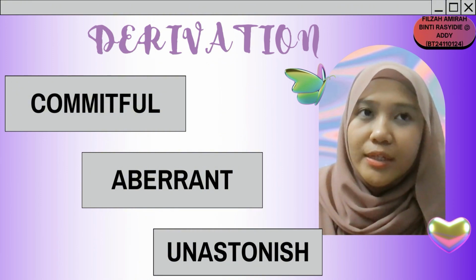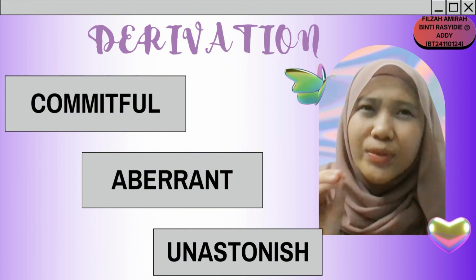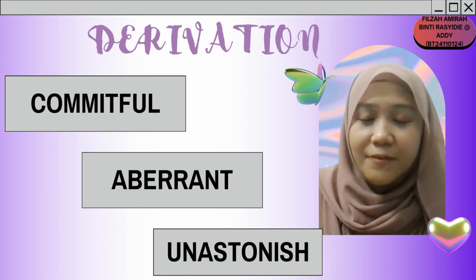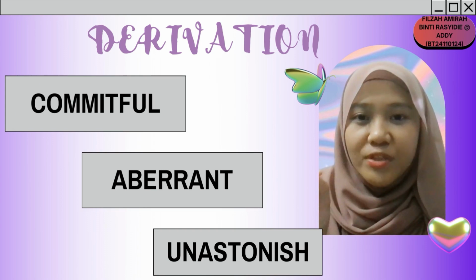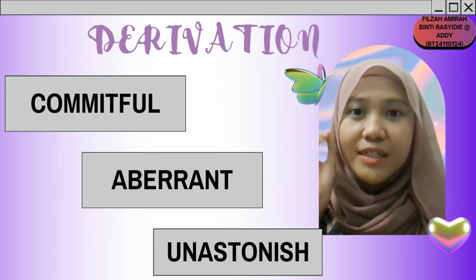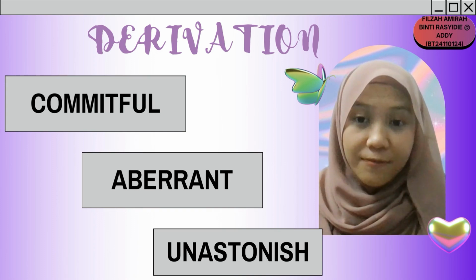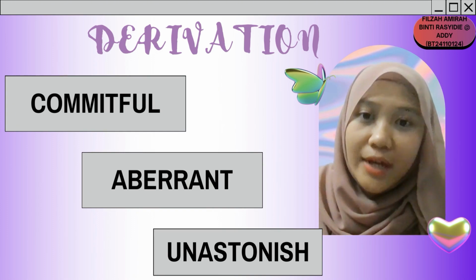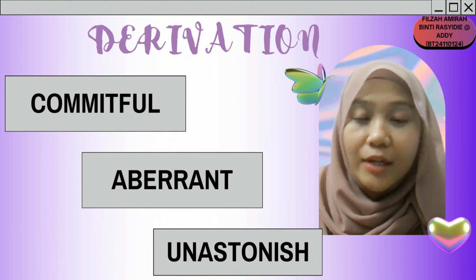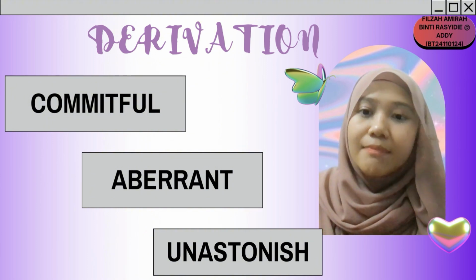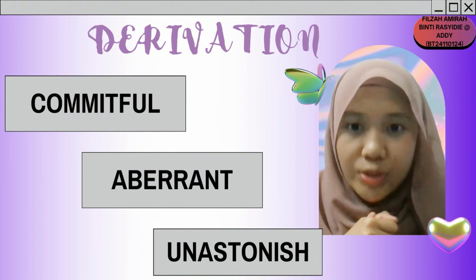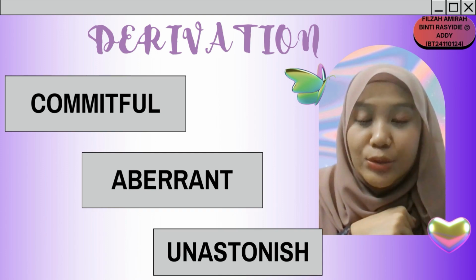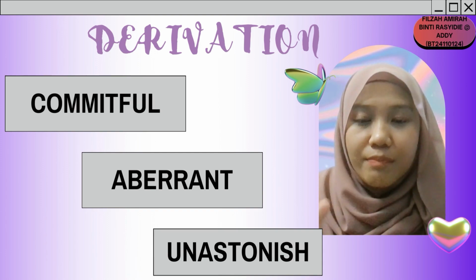And the next one is aberrantness. So ness is a suffix where you form a noun from an adjective, and aberrant means irregular, abnormal, and unusual. So if it's combined together, it means aberrantness, which means the unusual behavior towards something.